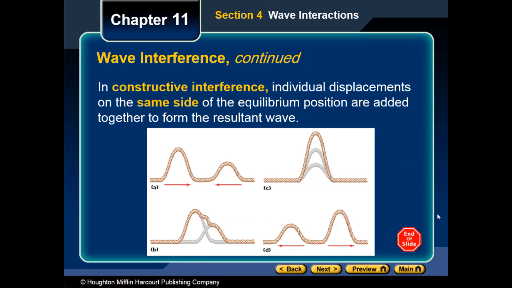In constructive interference, if we have two waves, a big wave and a small mechanical wave, coming together on the same side, you can see both peaks going up. Whenever they meet each other, they build what is called constructive interference, because both of them are on the same side.